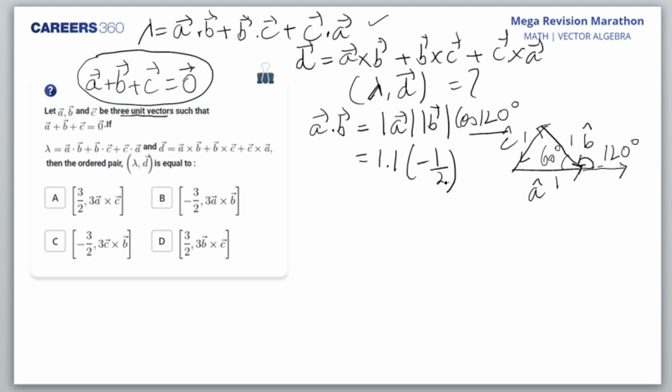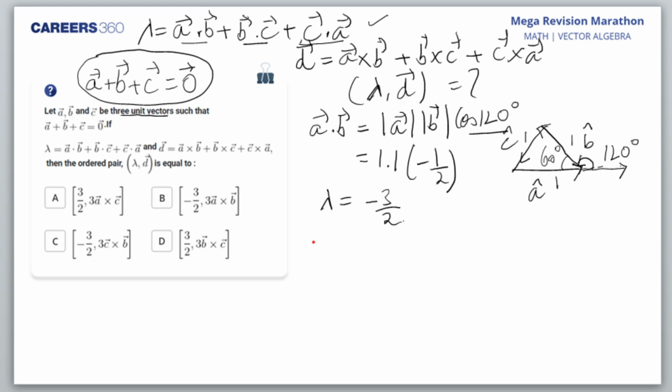I hope many of you have realized your mistake. So A dot B is minus half. Since A, B, and C are symmetrical, we get this as minus half, we get this as minus half. So lambda would be minus half into 3, that is minus 3 by 2. I hope everybody understands this. So lambda I got. Now let us look at D.